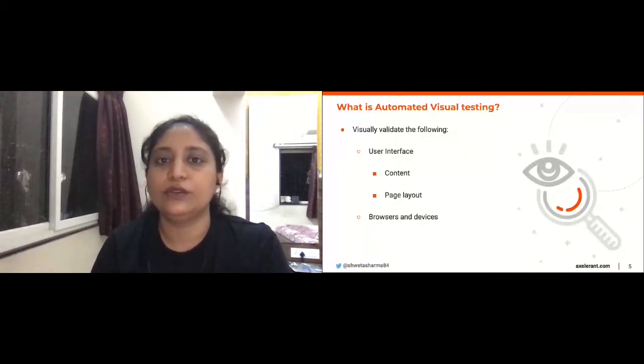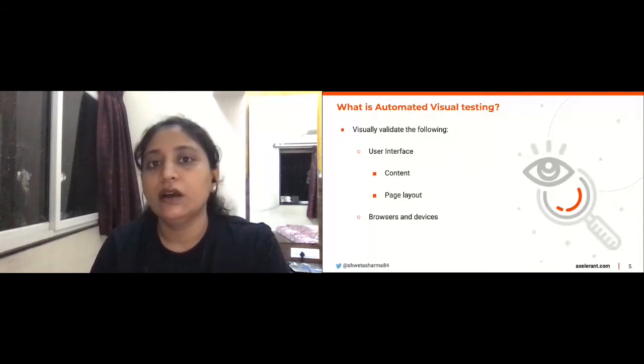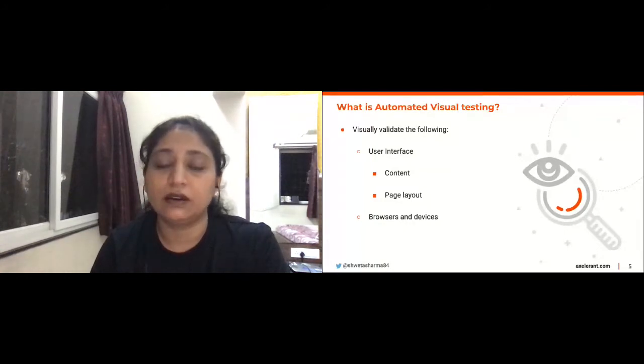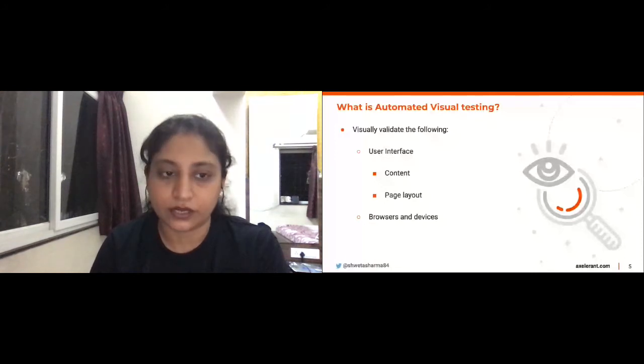We check the user interface on various viewports, across various browsers, and across multiple devices, be it an iOS device or an Android device. We validate it manually. So when you talk about automated visual testing, it's simple: we automate the verification of the user interface.